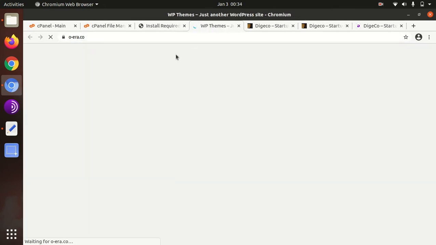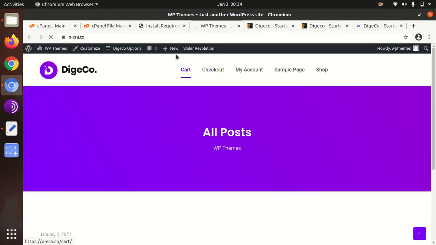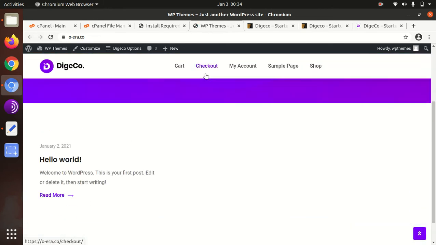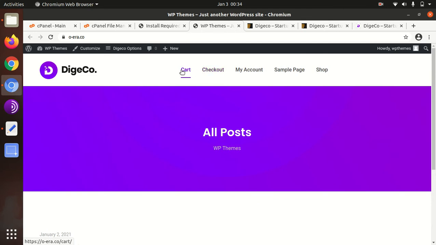Now we can check our website how it looks with the activated theme. This is the basic look of Digeco, and of course we need to put some demo content to understand the complete layout of theme and structure.